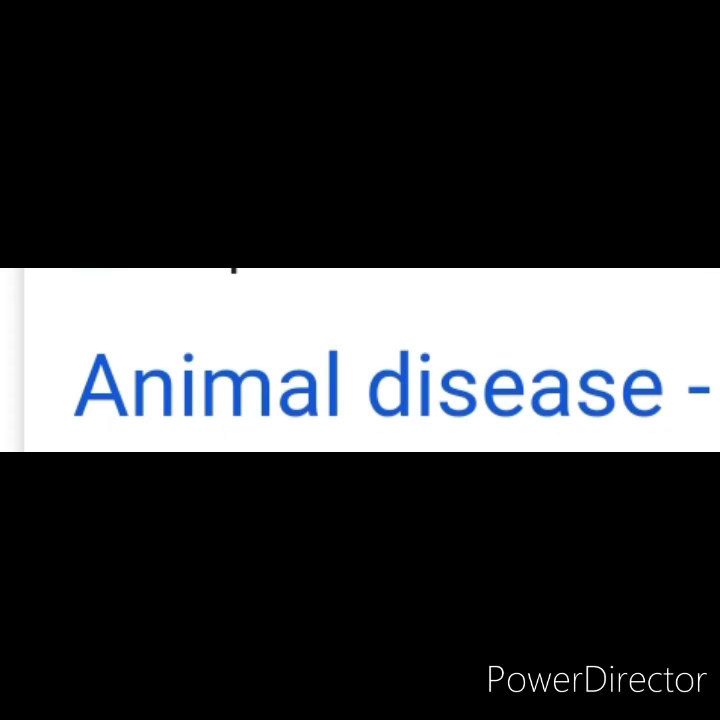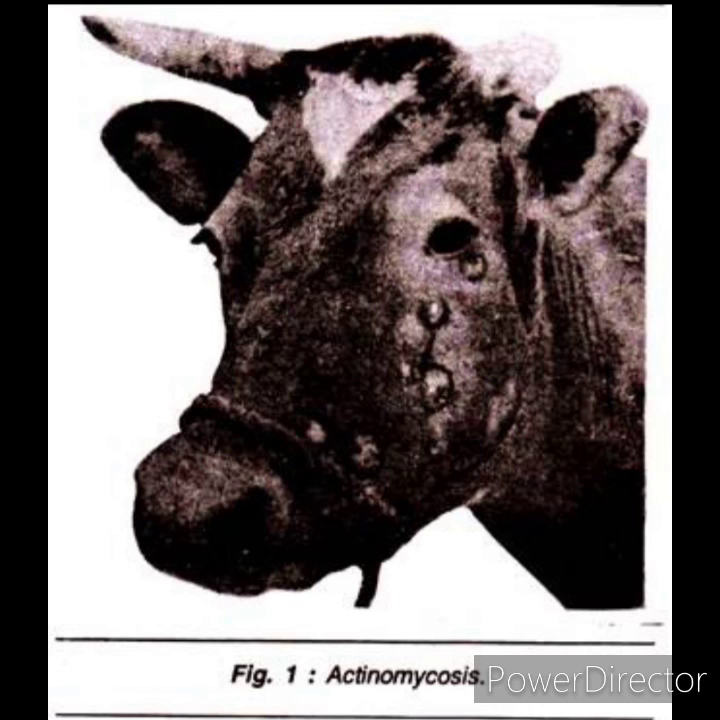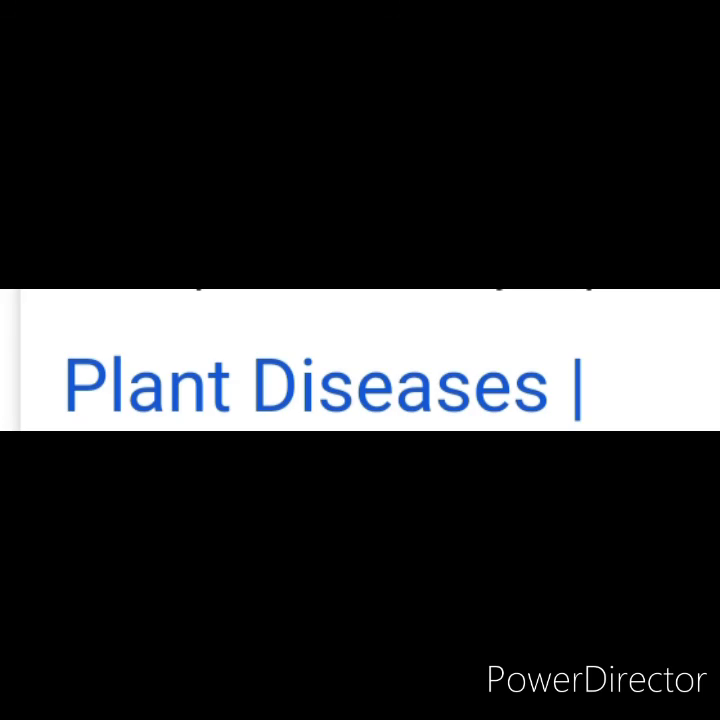Now we will read about the diseases caused by microorganisms in animals. In this category are anthrax, tuberculosis, foot and mouth disease, fowl pox, bird flu, etc. Here you can see an animal which is suffering from foot and mouth disease. In tomorrow's slide we will read about plant diseases which are caused by microorganisms.